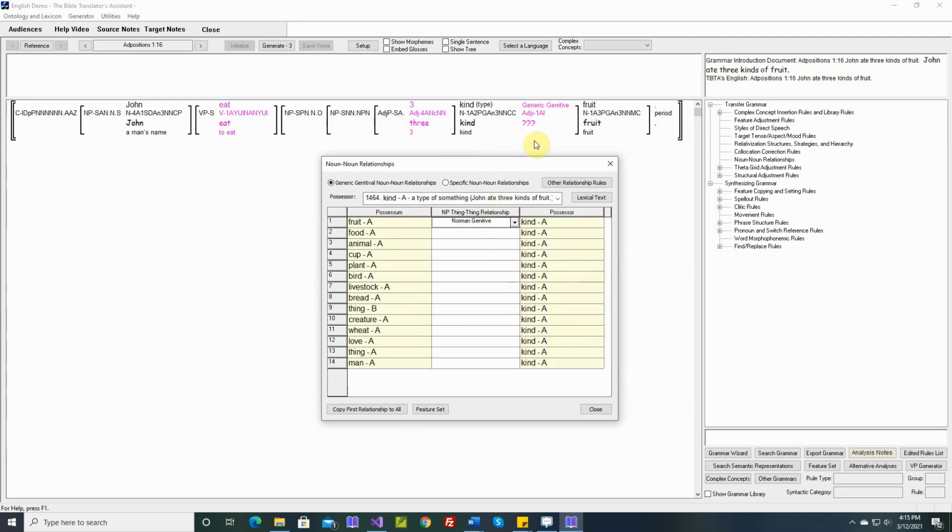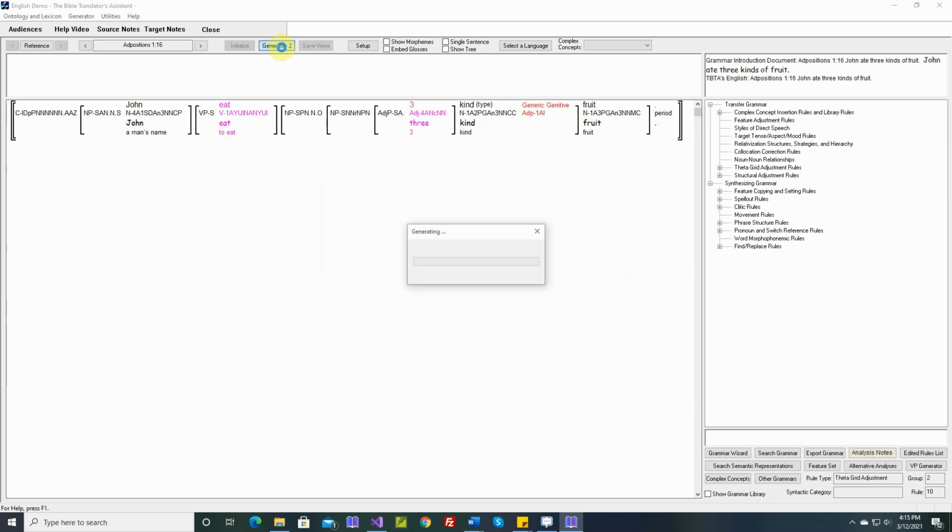Norman genitives come after the head noun. The people of Israel, the king of Israel is the Norman genitive. In 3 kinds of fruit, this modifying noun phrase precedes the head noun. So this isn't a Norman genitive. Let's set this as a prenominal genitive, so kinds of fruit, kinds of food, kinds of animals. Let's copy the first one to all of these. These are prenominal genitives.